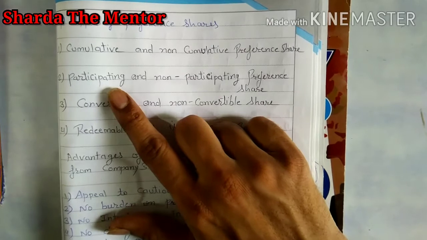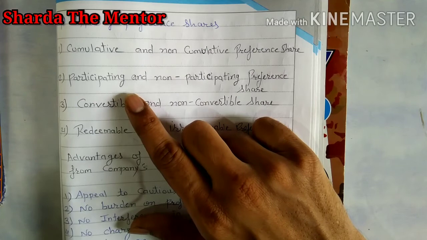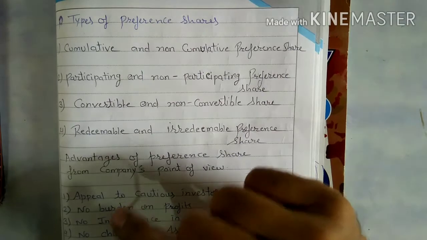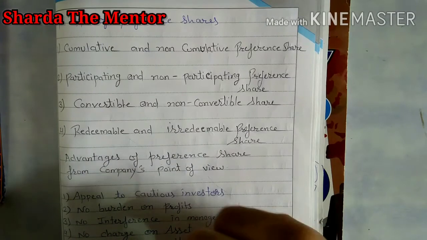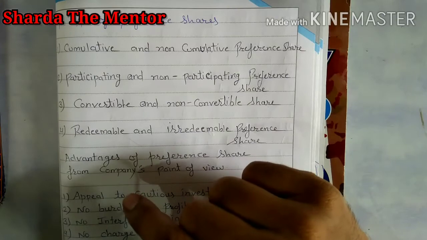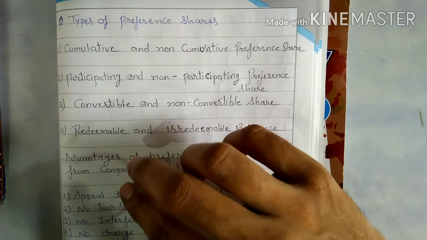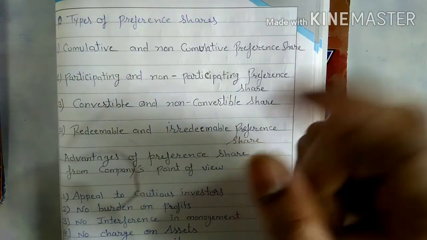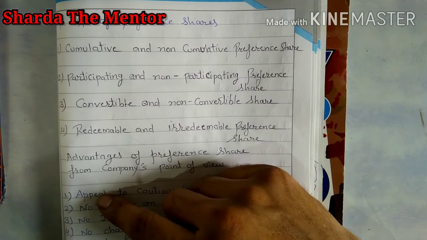So if you have invested in the participating preference shares, obviously company will distribute it, meaning participating preference shareholders have the right to take part of the residual profit after dividend to the preference and equity. So whatever 5 lakh rupees remain, part of it is first distributed to the preference shareholder, and after that whatever remains can be distributed to the equity shareholder. So that is called participating preference share.